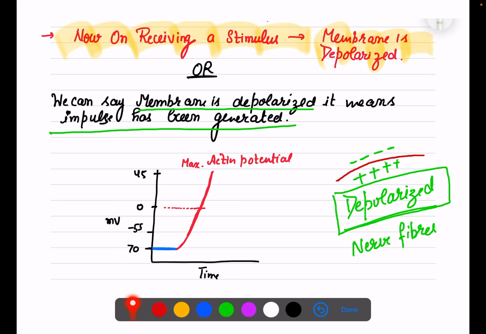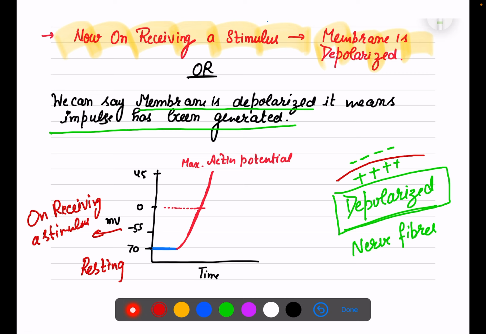Let's understand with a graph also. As you can see, here we have drawn time and millivoltage. Here is minus 70, and you know what state it is: resting, right? And minus 55 on receiving a stimulus, right?